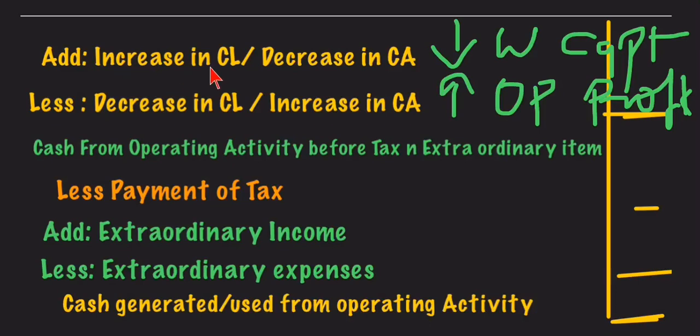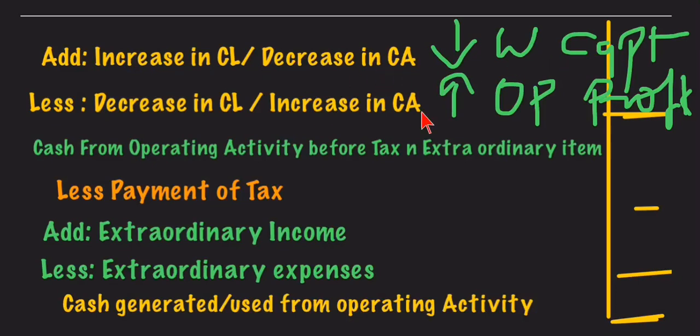Whenever current liability increases, the working capital requirement decreases, because you are getting the goods on credit, you are not paying the cash, and that cash is utilized for other business activities. Similarly, decrease in current assets means the debtor has paid you back, and the amount collected from the debtor will be reutilized in the business again. That will again reduce your working capital requirement. You do not have to borrow it from any other sources.